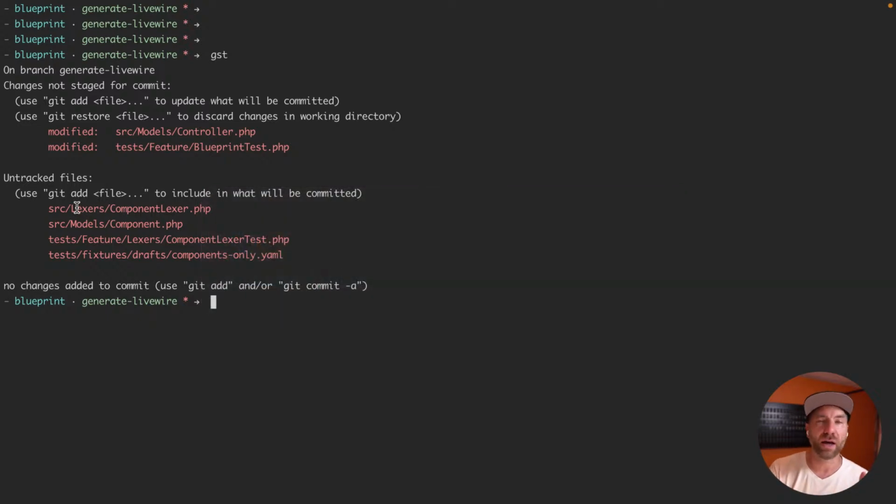Okay, so yesterday, I haven't done anything since yesterday. We're picking up right where we ended with part one. Yesterday we built out the parsing and the lexer of this new Livewire code generation that we're adding to Blueprint. So again, the parser kind of just reads through the YAML, puts it into an array, and then sends it in to the lexer. The lexer then turns that into data objects that we can actually use in code for what we're going to do today, which is actually start to generate the stuff based on what you said.